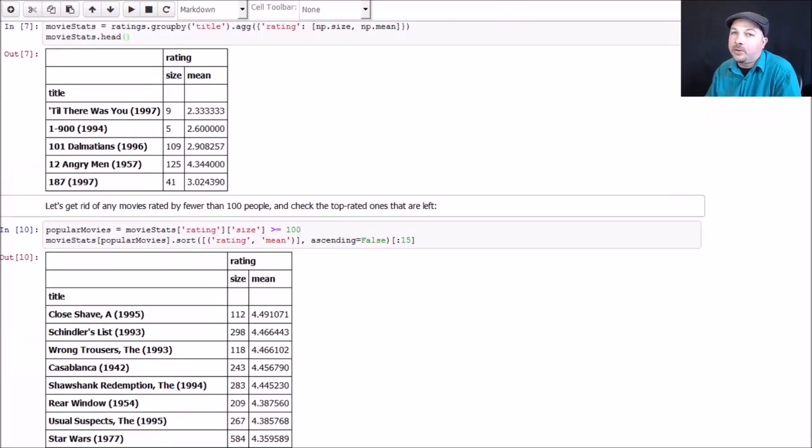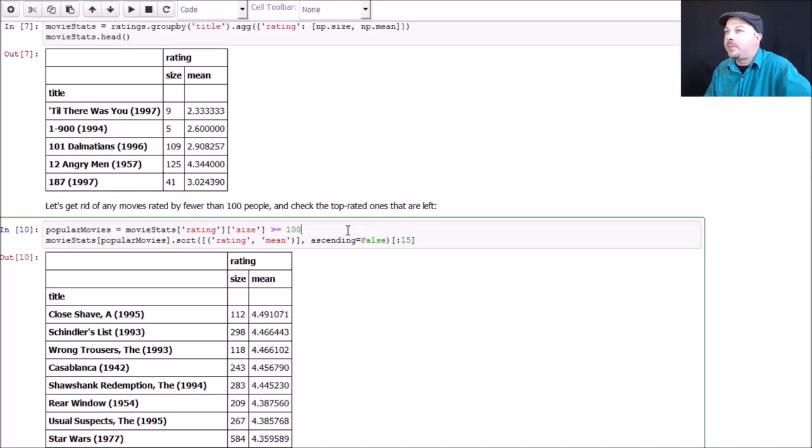And yes, I'm kind of doing this intuitively at this point. Like we'll talk about later, there are more principled ways of doing this where you could actually experiment and do train test experiments on different threshold values to find the one that actually performs the best. But initially, let's just use our common sense and filter out movies that were rated by fewer than 100 people. Again, Pandas makes that really easy to do. We can just say popular movies, a new data frame, is going to be constructed by looking at movie stats, and we're going to only take rows where the rating size is greater than or equal to 100.